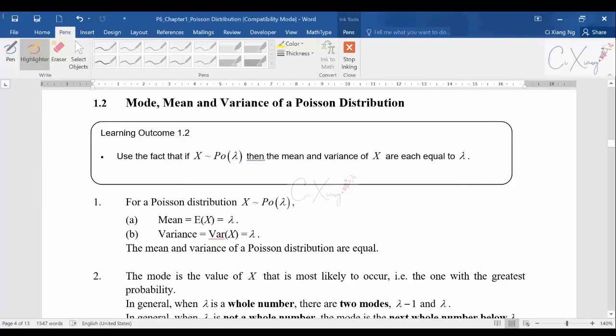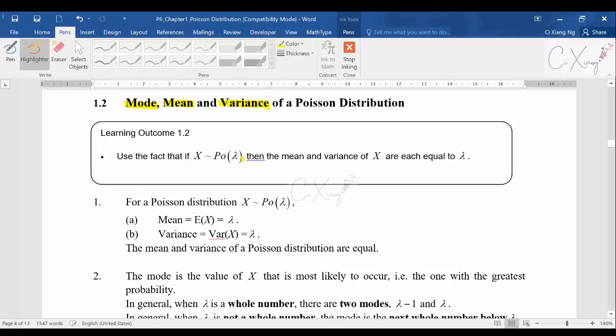Right, so for this video, we are going to discuss the mode, mean, and also the variance for the Poisson distribution. In the previous video, we already learned how to identify the Poisson distribution and how to apply the formula to get the probability. Make sure that you already know how to apply the formula. Now we are going to further discuss the mean, variance, and mode for Poisson.